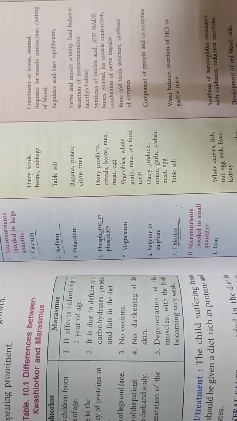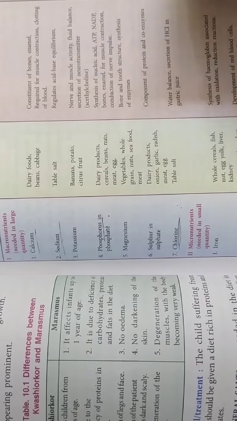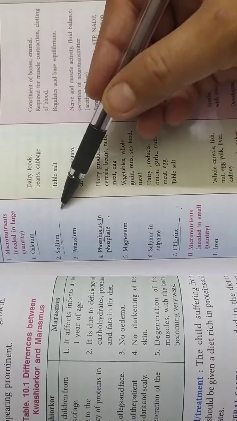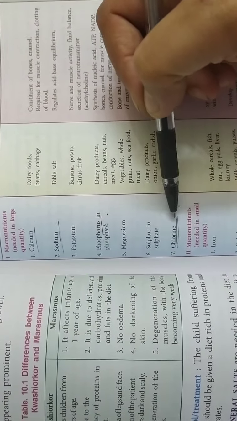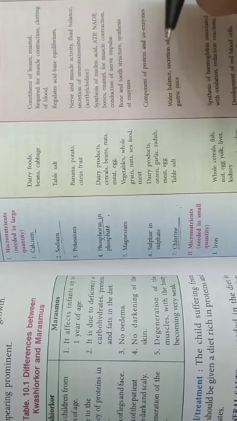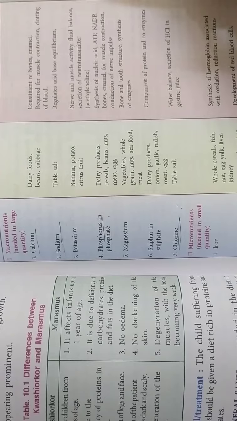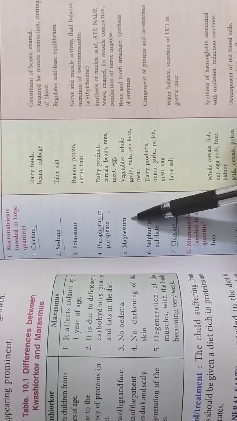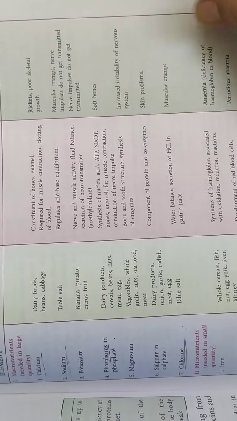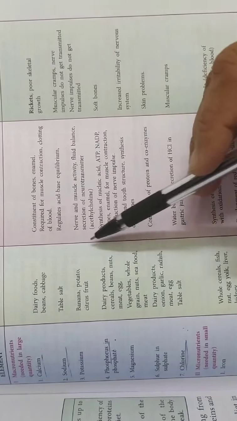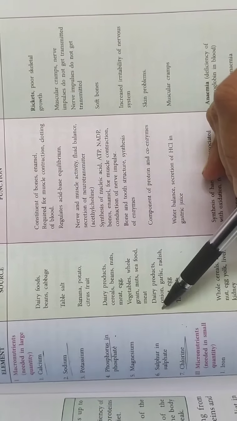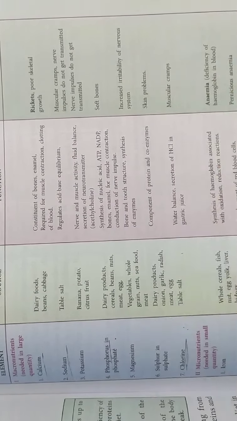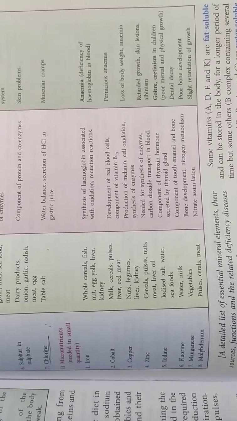I mean to say the water balance, that is, how much water and how much salts, solutes, should be present in our blood plasma, is maintained by sodium and chlorine. That is why they are very, very important, and we get them through the salt which we eat, commonly the sea salt, that is NaCl. In the same way, potassium and magnesium are very important for the working of the nerves and the muscles. So you have to study one function and go through one disorder which may occur due to the lack of these minerals. These are the macronutrients, meaning the most important elements.